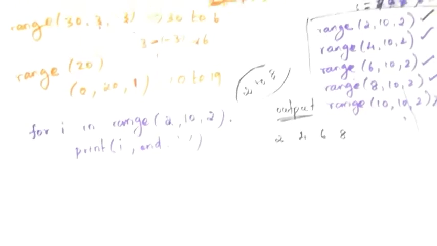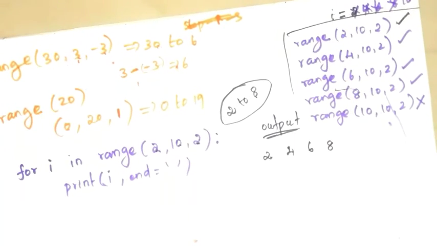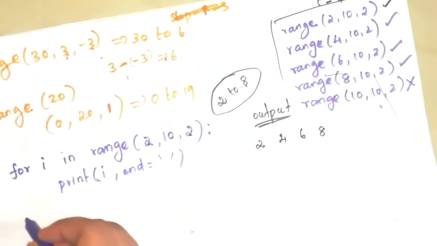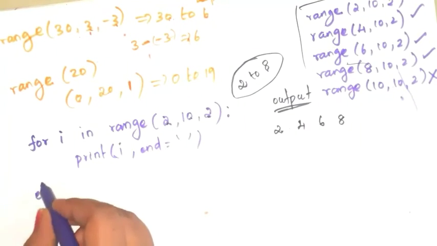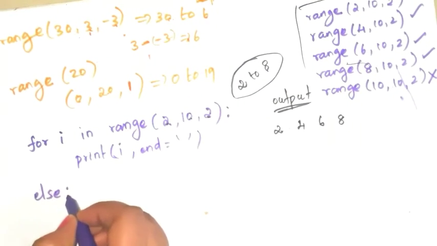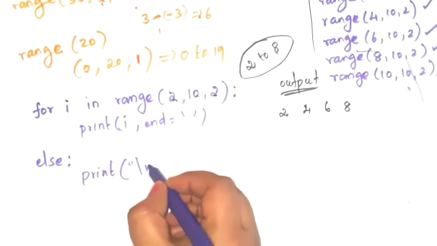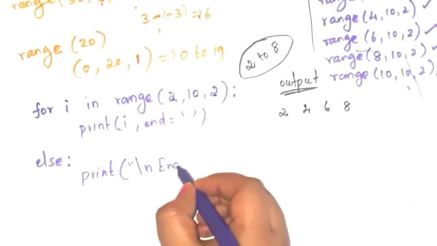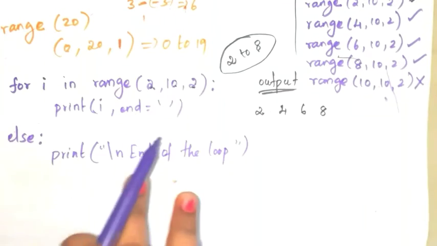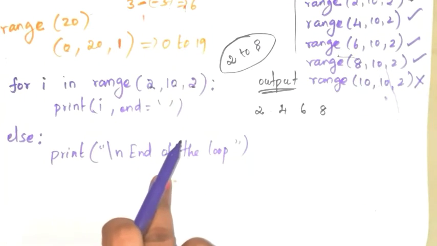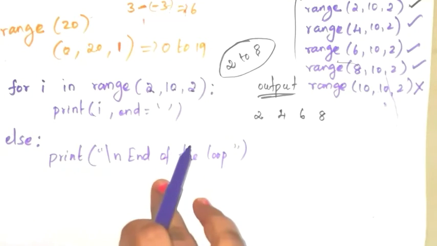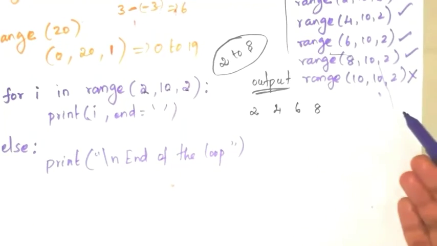Okay. See here. Now I am going to write the else part also. In this program I am going to write else part. Else, and again write print \n end of the loop. If the else part is given in this program, you have to execute that else part if that condition becomes false.